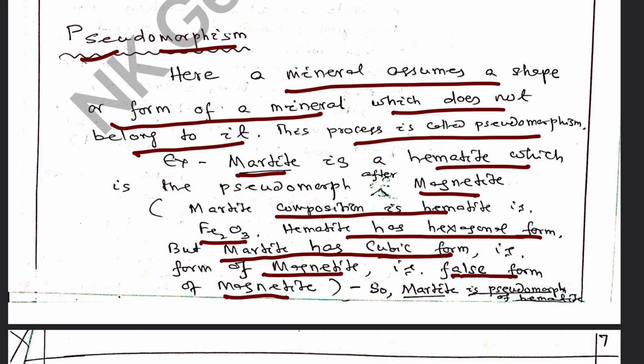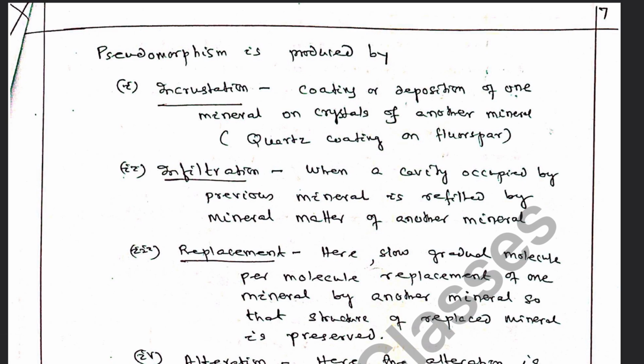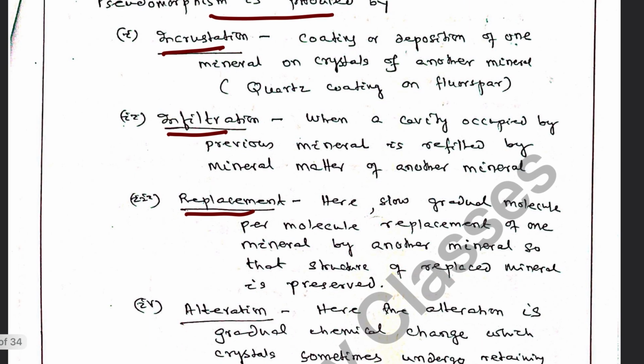So martite is described as a pseudomorph of hematite after magnetite. The pseudomorphism is produced by several causes such as incrustation, infiltration, replacement and alteration.